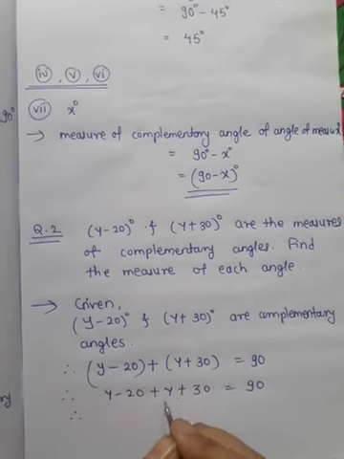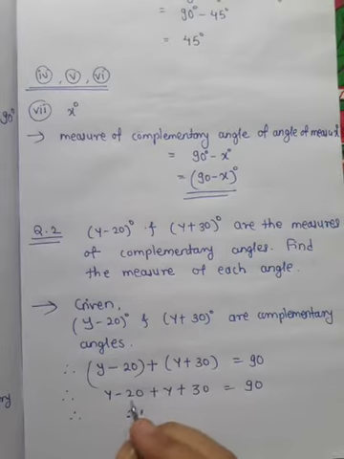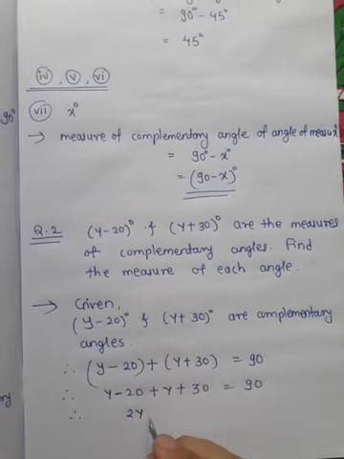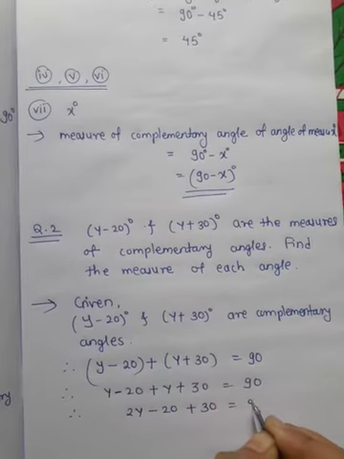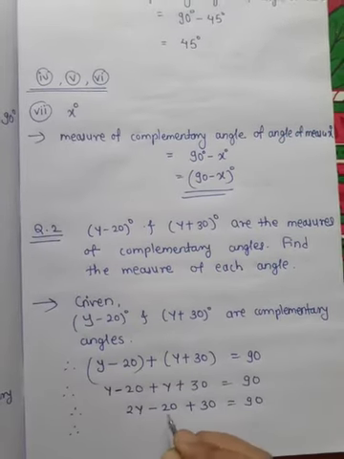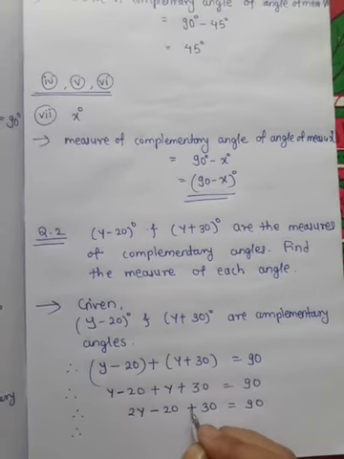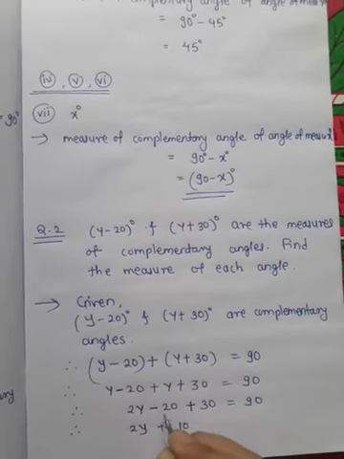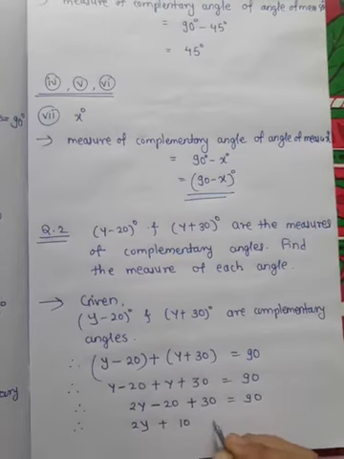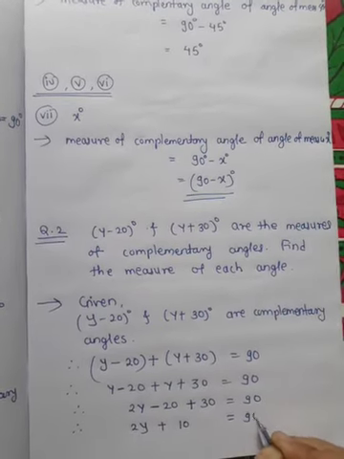Now y plus y gives you 2y, and minus 20 plus 30 is equal to 90. So here minus 20 plus 30 gives you 10, because you have to subtract 20 from 30. So we get 2y plus 10 is equal to 90.